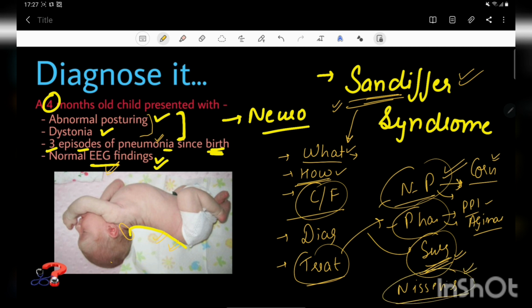What we currently do is a floppy Nissen's, to prevent the development of the gas bloat syndrome, in which not even gas can pass through the lower esophageal sphincter, and that may lead to discomfort in the child in the future also. So this is all about Sandifer syndrome. It is not that common, but it is an atypical representation of a common disease, so we need to know about it.